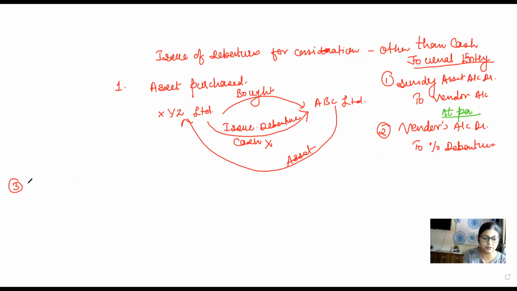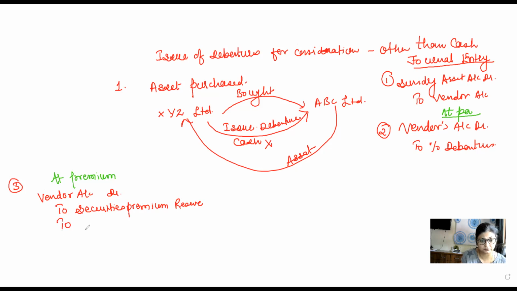But in case you have issued debentures at premium to the vendor, the entry is going to be: vendor account debit, to securities premium reserve, to percentage debentures.